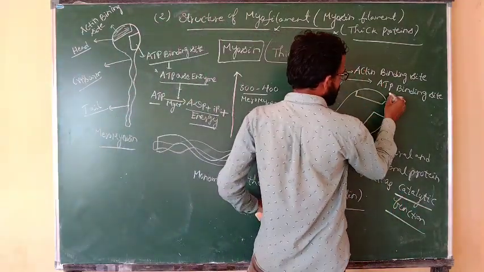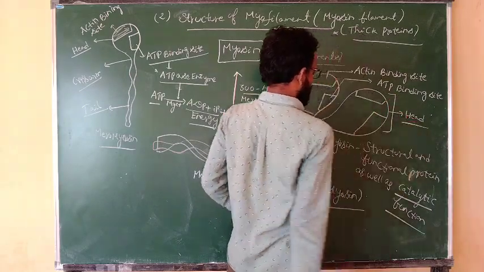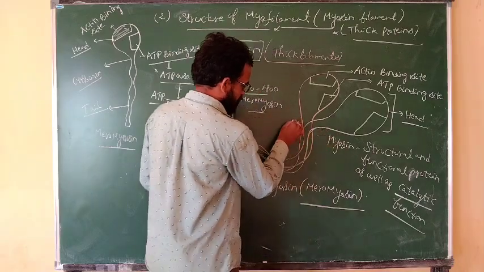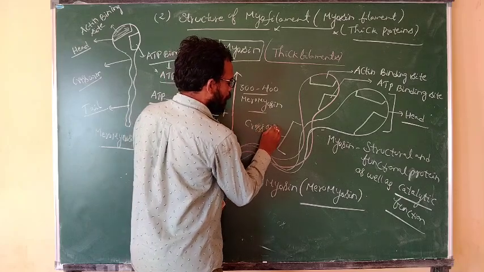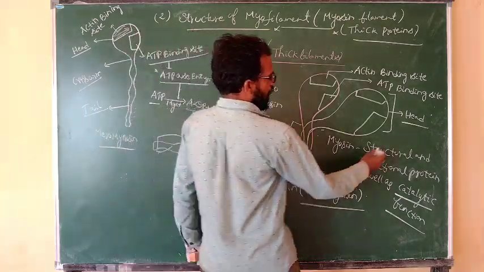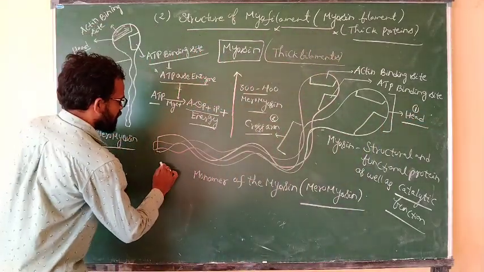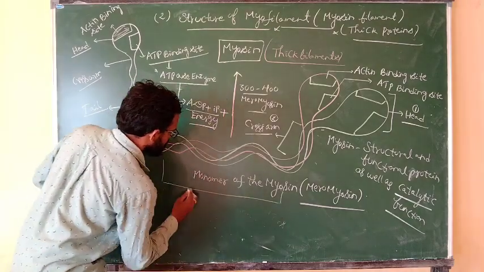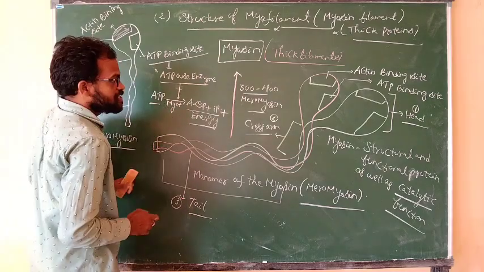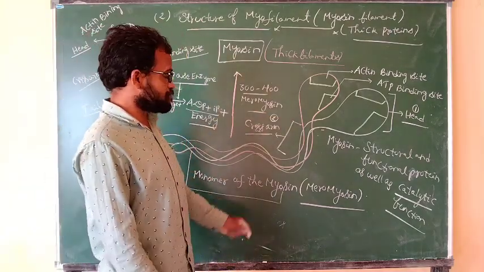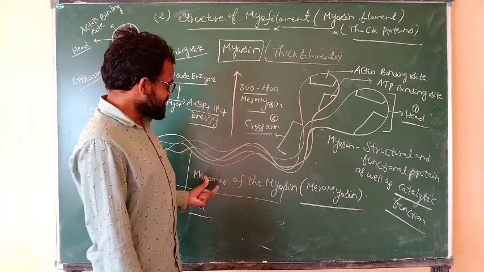See here, this is the head. This entire portion is the cross arm. The first part is known as the head part, and the second part is known as the cross arm. This entire part is the tail. So three important parts are present in each meromyosin: the head part, the second one called the cross arm, and the third one called the tail part.